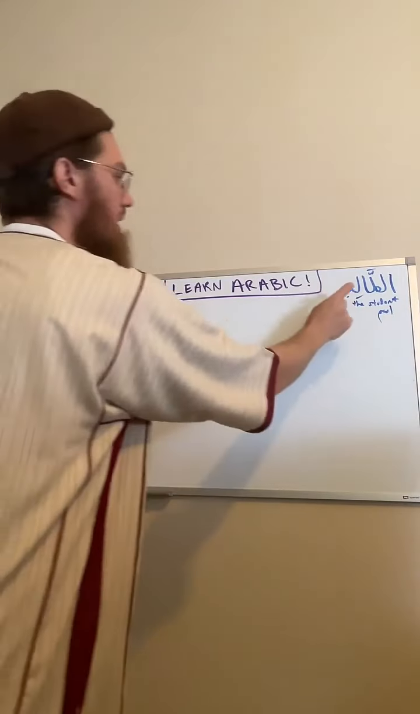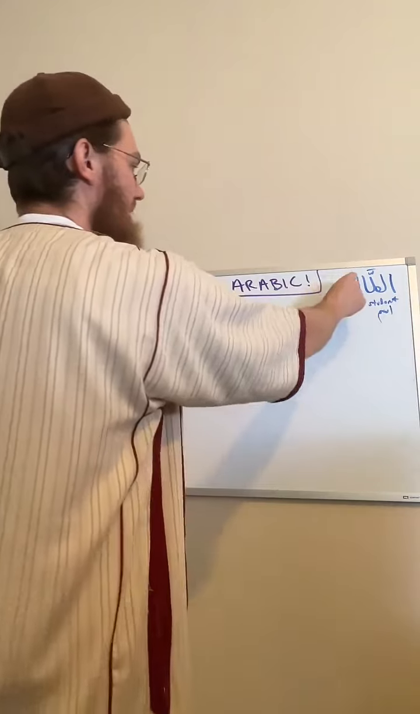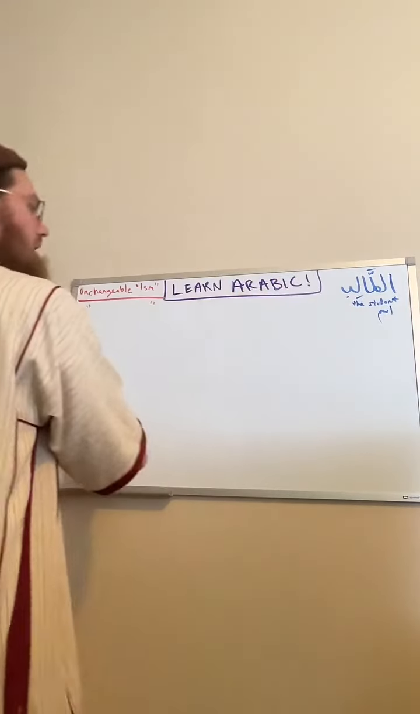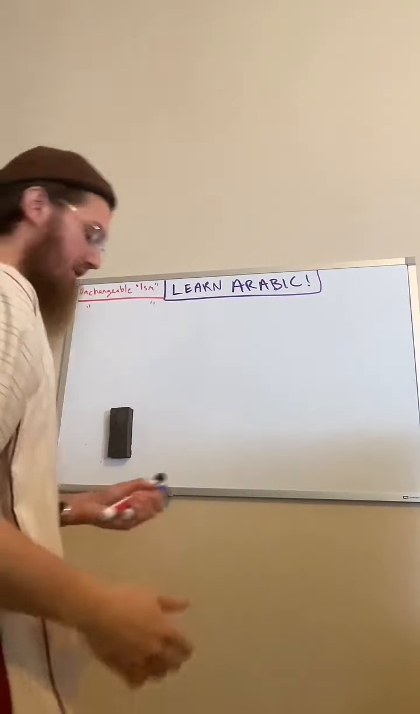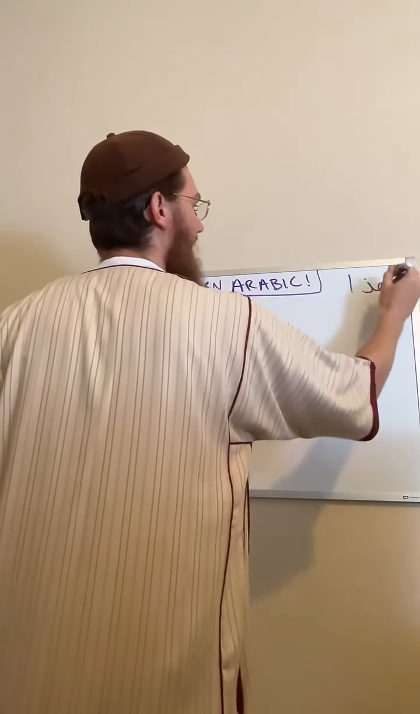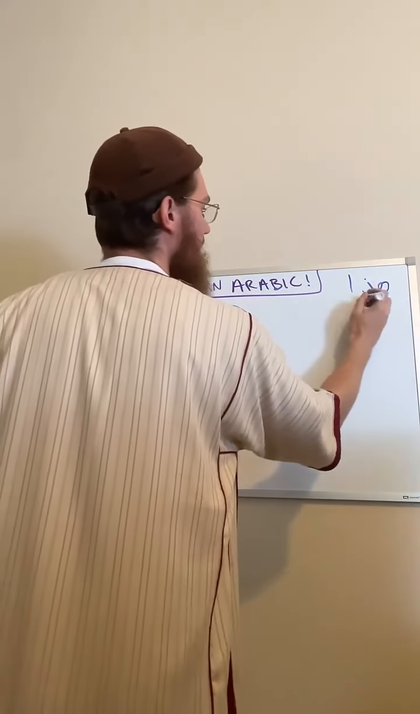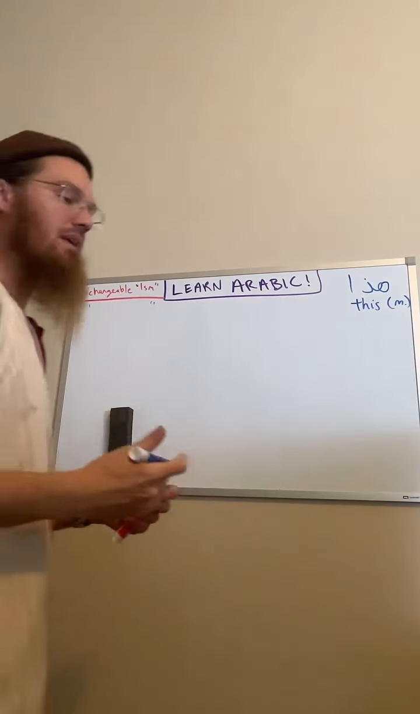So we learned that at-talib is an example of a changeable ism because it can take a dhamma, a fatha, or a kasra. There's something called the unchangeable ism, and it's not going to change. It's always going to be written the same. So an example of that is hada. Hada, which means this. It's the masculine form of this.